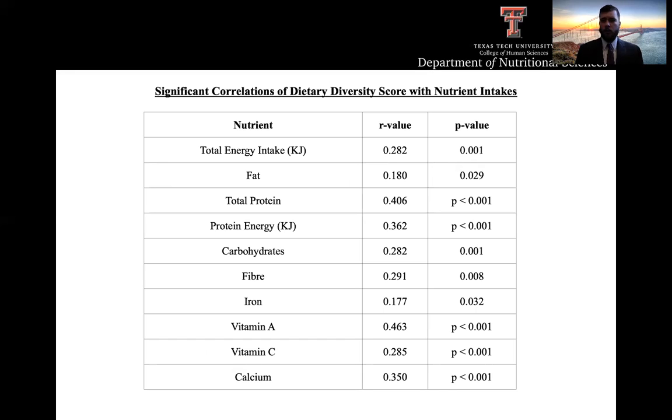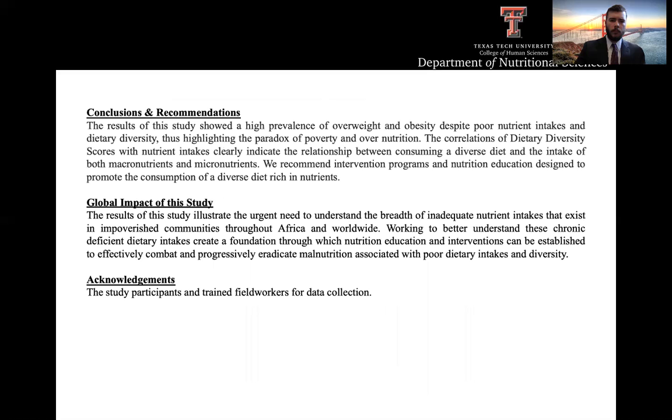Moving over, the significant correlations of dietary diversity score with nutrient intakes indicate that intakes such as calcium, vitamin C, total protein, and all the other ones listed here clearly show that dietary diversity score is associated with higher nutrient intakes. This finding confirms that dietary diversity is important as reflected in many food-based dietary guidelines that promote the eating of a variety of foods.